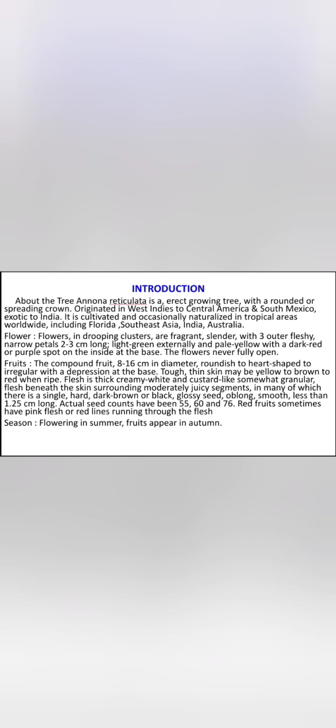Actual seed counts have been 55, 60, and 76. Red fruits sometimes have pink flesh or red lines running through the flesh. Season: flowering in summer, fruits appear in autumn.